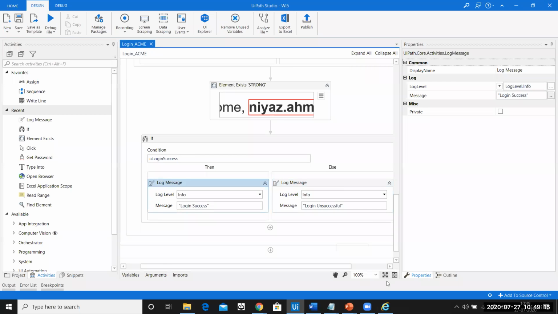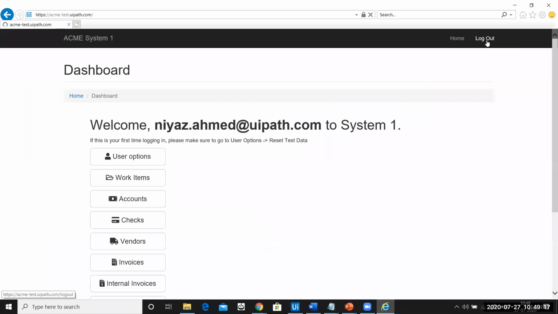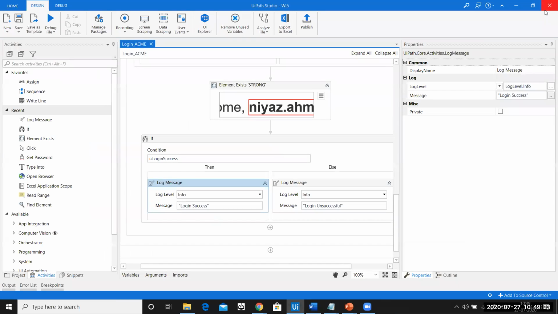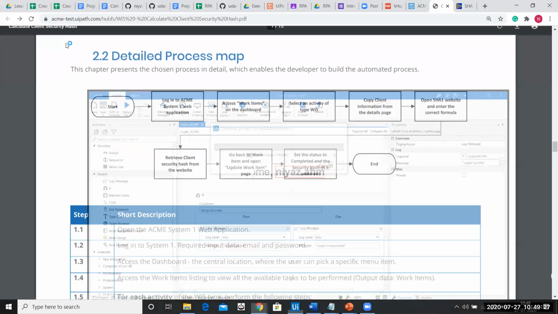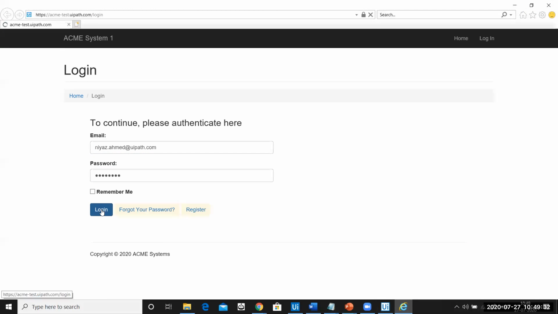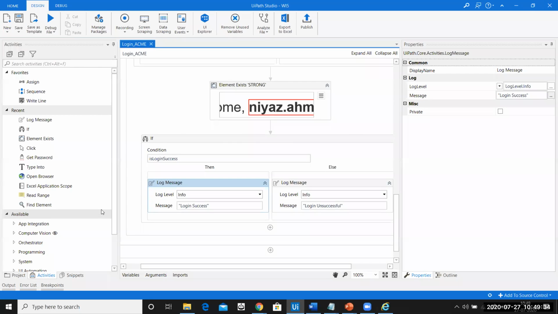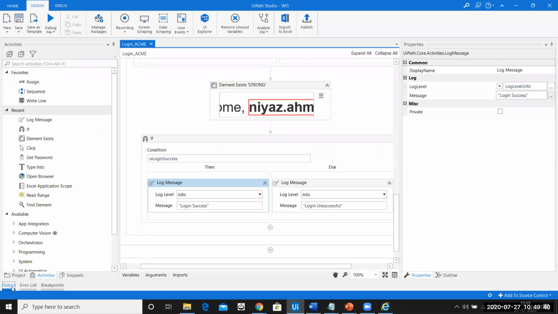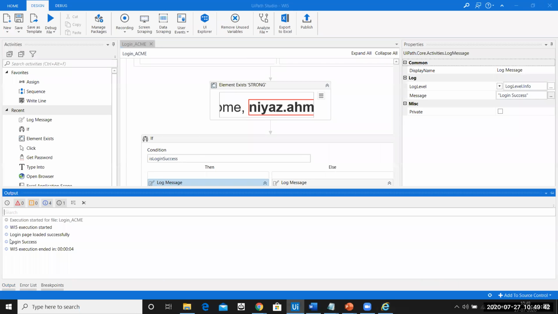Now if I run this code, you can see that after it clicks on this login button, the bot will take a little time to check if this element is present or not. Could you see that? You are able to see this page. Ideally, until the last moment, you are not able to see this page. Now, if I go and look at the output, you can see the log messages.